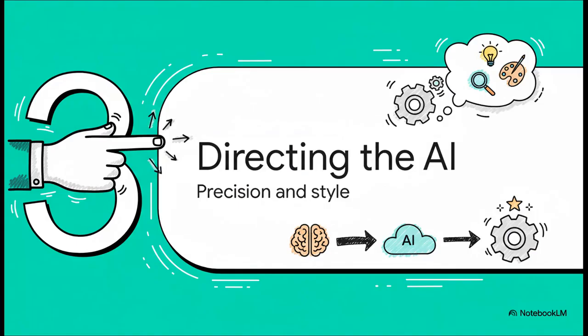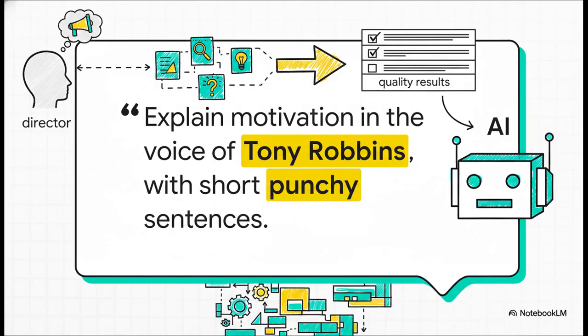So our foundation is solid. Now it's time to step into the director's chair. This is where we start fine-tuning our instructions to get some incredible precision and a little bit of style. Which brings us to style injection. This is so cool. You can literally tell the AI who to sound like. You want the energy of Tony Robbins? The simple prose of Hemingway? You just have to ask. This is how you stop getting generic text and start getting content with a real personality.